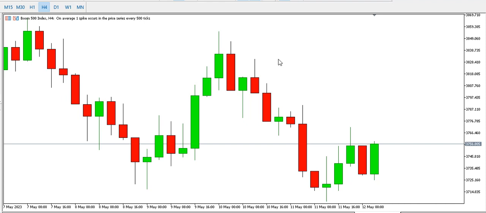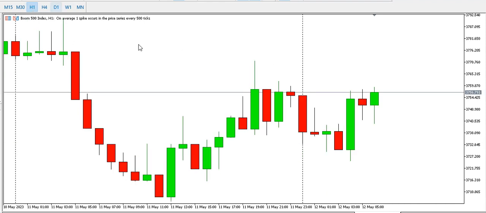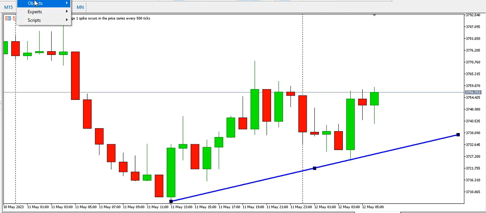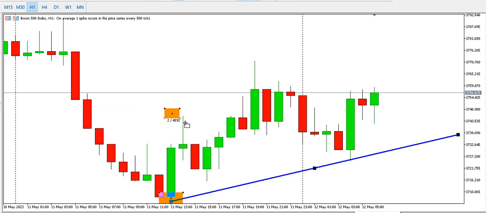Okay, let's see what happens on the 1-hour time frame. On the 1-hour time frame, we can see like a bullish structure. Okay, this is a low. On the 1-hour time frame, we have a low. We have this low. We have this high. Okay, we have this high.